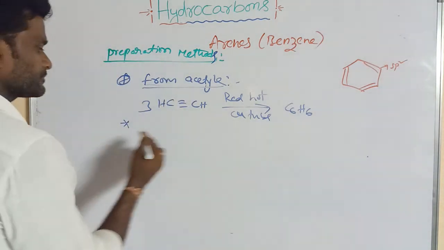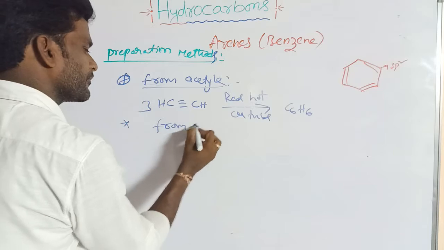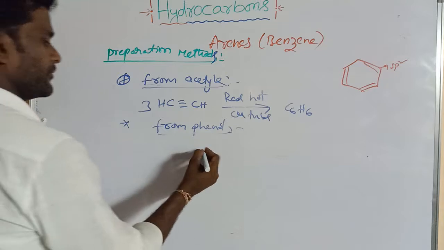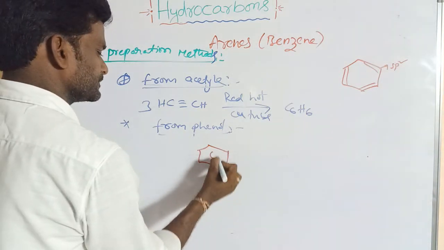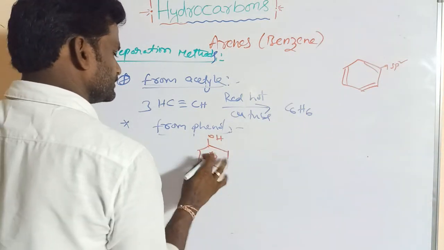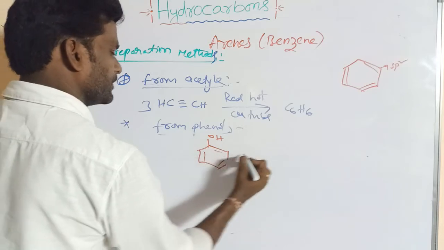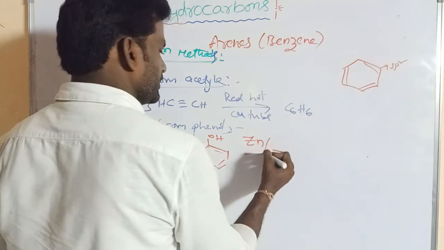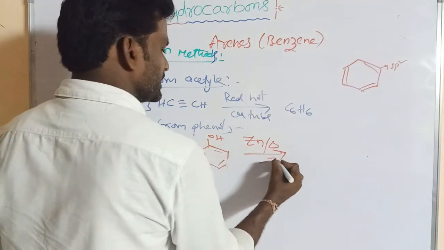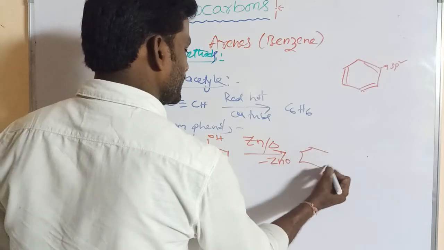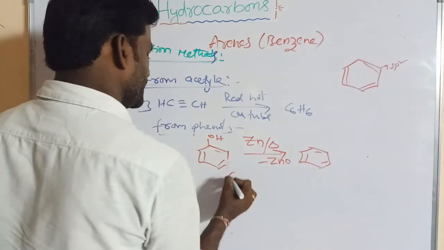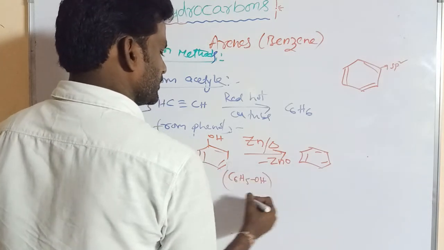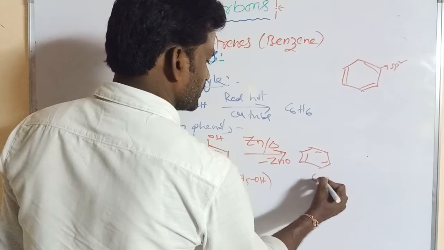Next one, from phenol. This is the phenol. When it is treated with zinc metal and heated, ZnO is removed and benzene is obtained, C6H5OH gives C6H6.